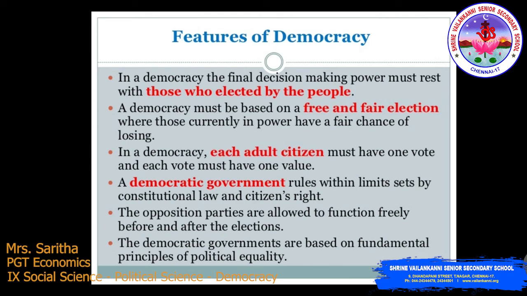In a democracy, each adult citizen must have one vote and each vote must have one value. Next, a democratic government rules within limits set by constitutional law and citizens' rights. The opposition parties are allowed to function freely before and after the election. The democratic government is based on fundamental principles of political equality.